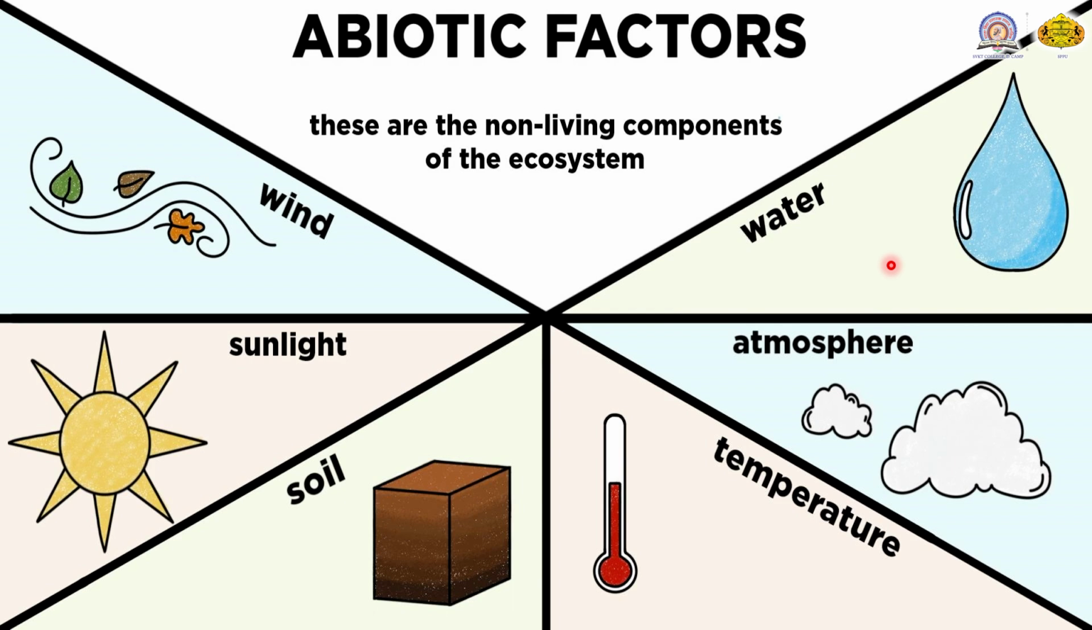Atmosphere. In the atmosphere there are various gases present, the important one being air. Air is a mixture of 21% oxygen, 78% nitrogen, 0.03% carbon dioxide, as well as 0.3 percent argon. The air contains vapors and dust particles, and it protects us from the harmful effects of UV rays. So air is also an important abiotic factor.